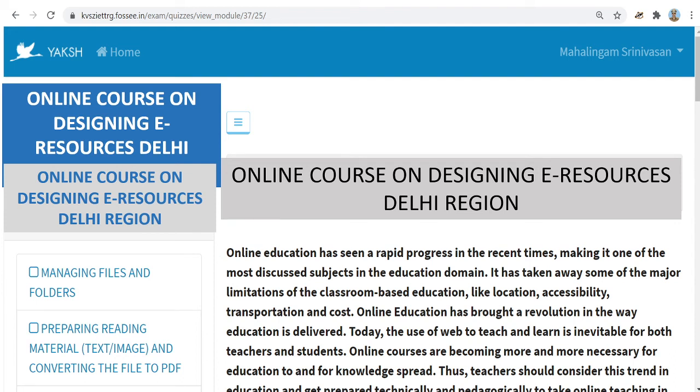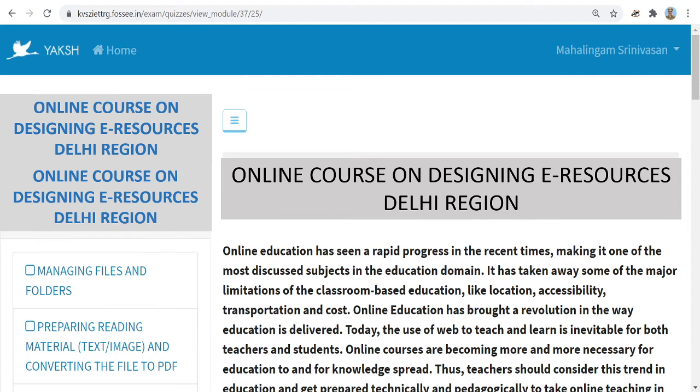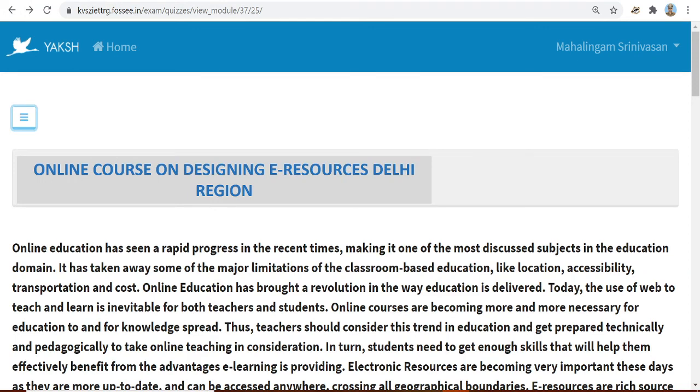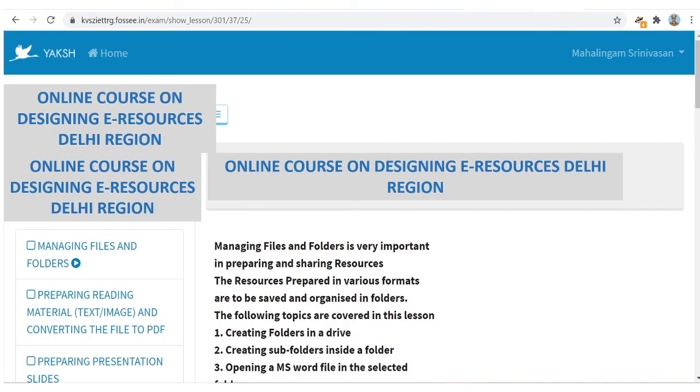You are seeing on the left side, the lessons are arranged in order. There are 26 lessons arranged in order. Okay. Now let me start to view from the beginning. Here there is one icon. You click it to enlarge the page. Some introduction is given about the course. After reading it, below that you have a start button, so that you can enter lesson number 1.